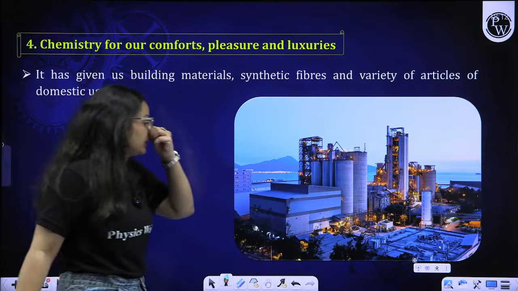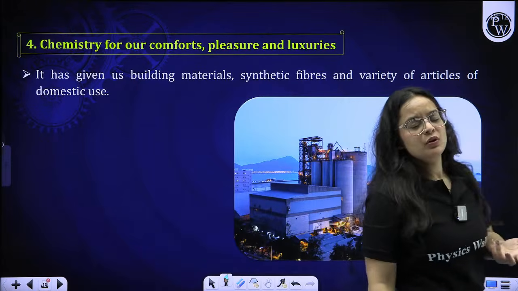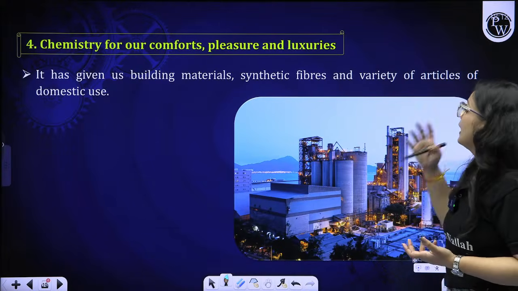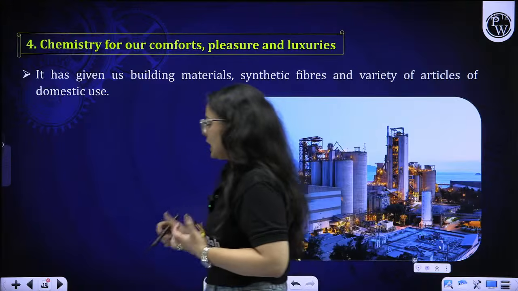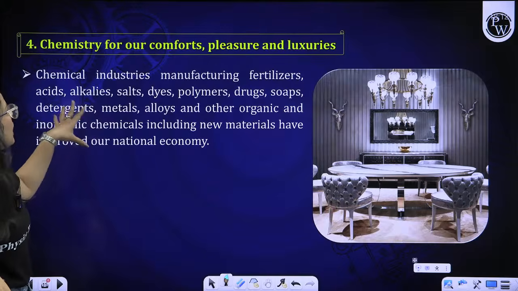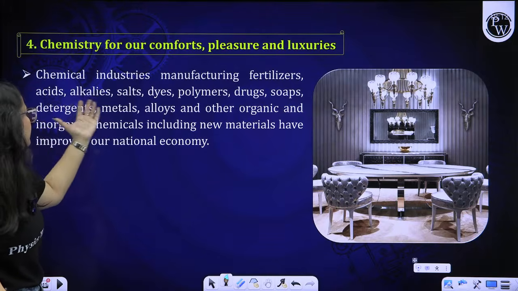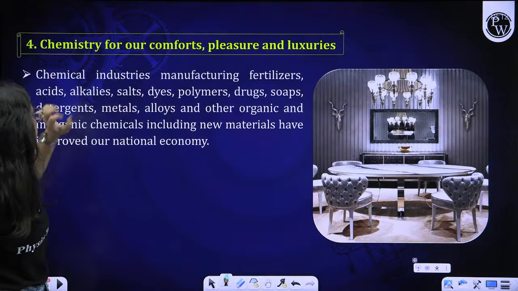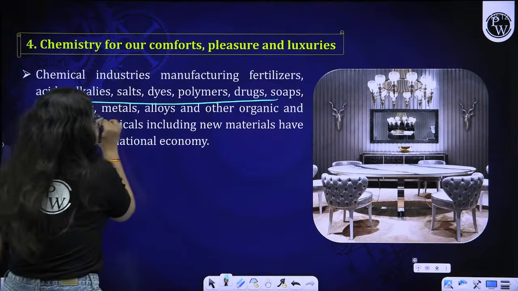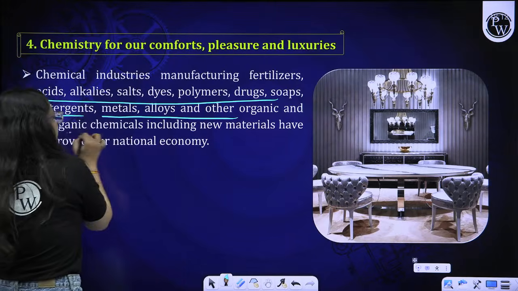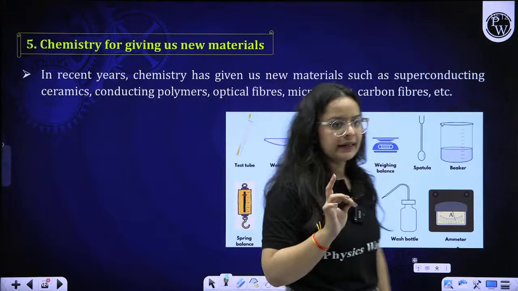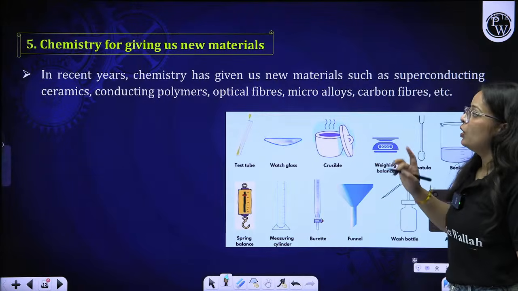Moving on to comfort and pleasures, different types of articles we use, say, if we discuss building materials, synthetic fibers, articles of domestic use. So these are all the purposes of chemicals in our daily life. Moving on to comfort and luxury, we can say different types of chemicals like fertilizers, acids, alkalis, salts, dyes, polymers, drugs, soaps, detergents, metals, alloys, different organic and inorganic chemicals are all required for our day-to-day life.